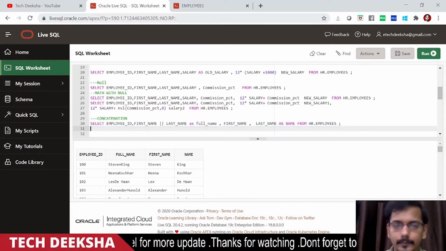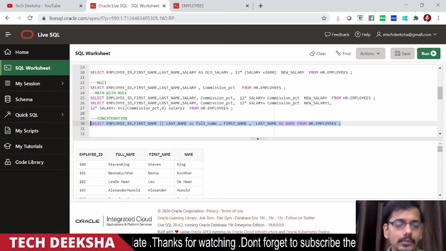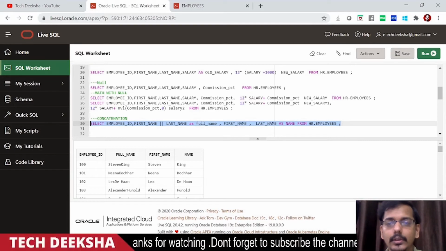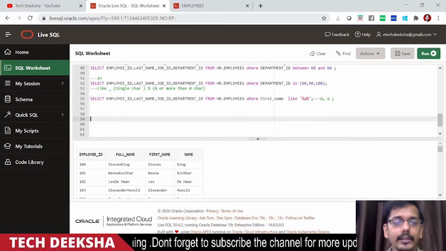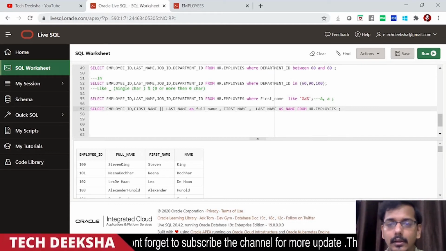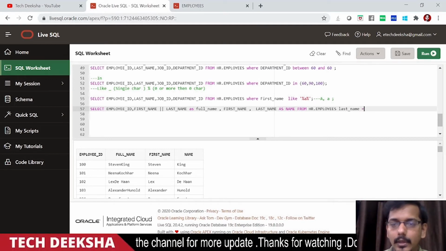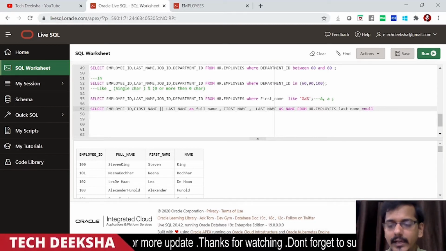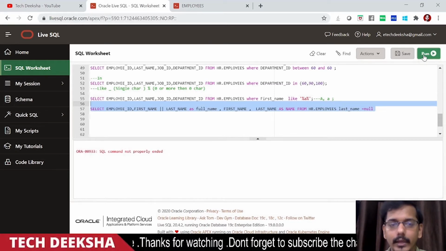How can you fetch the data with null? Because in the where condition, if you write it like where last name equals to null, you won't get anything. Let's see whether we are getting anything.